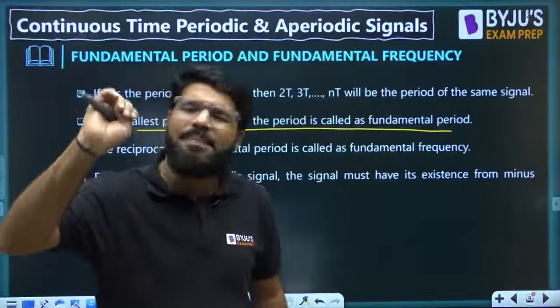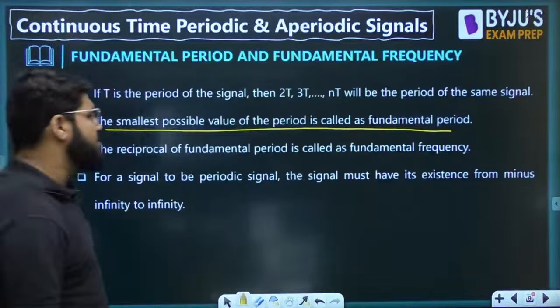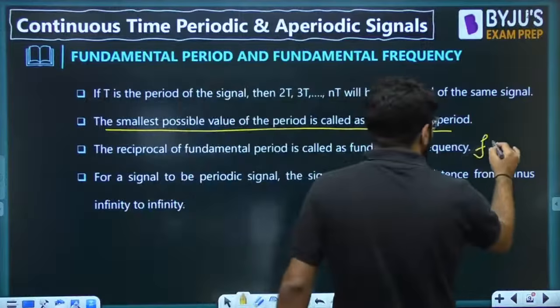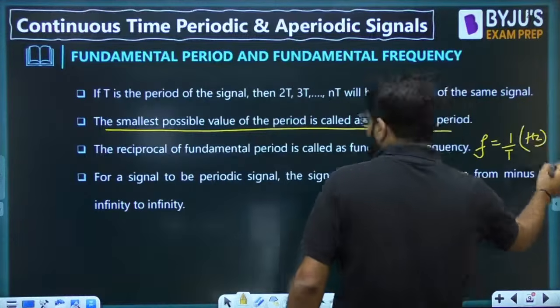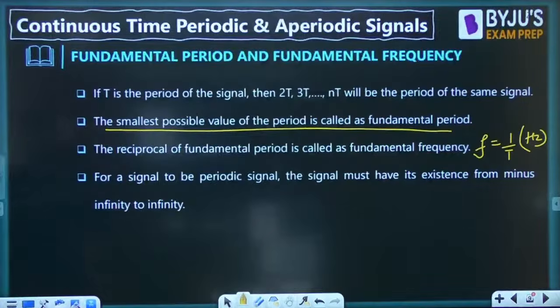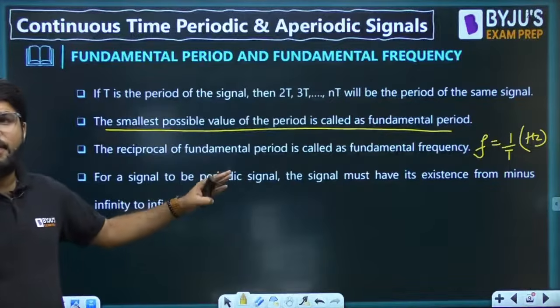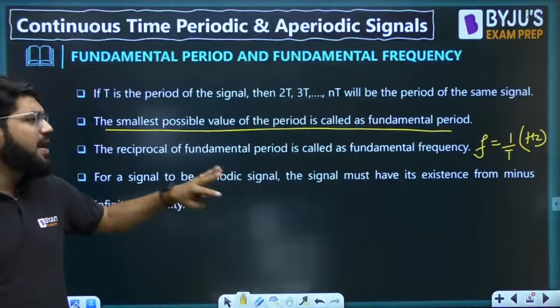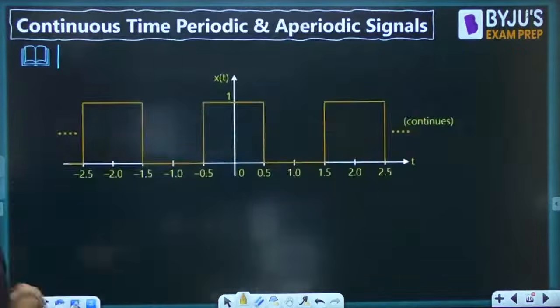So when I say time period, by default it is the fundamental period. The inverse of that is the fundamental frequency in hertz, which we call 1 by T. This is the frequency which we measure in hertz. The omega, which is 2 pi by T, is in radian per second. Also, the same point I mentioned: for a signal to be a pure periodic signal, it must exist from minus infinity to plus infinity.